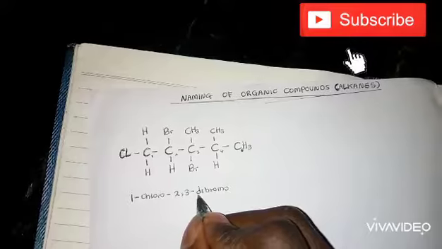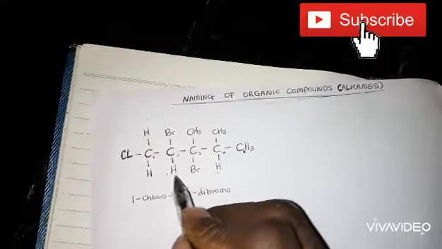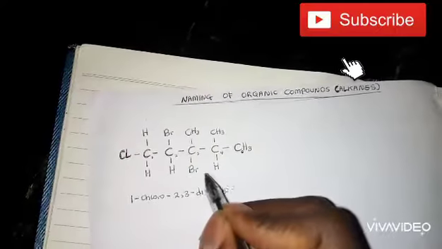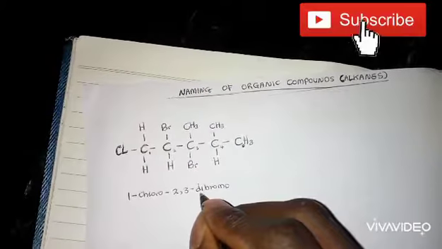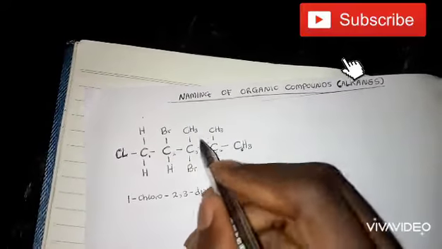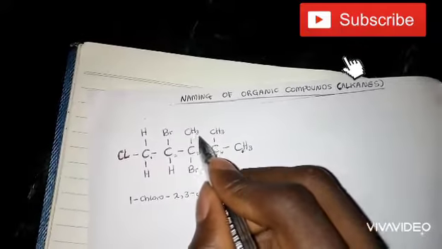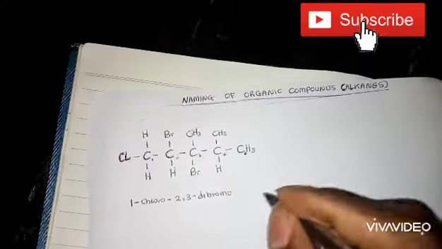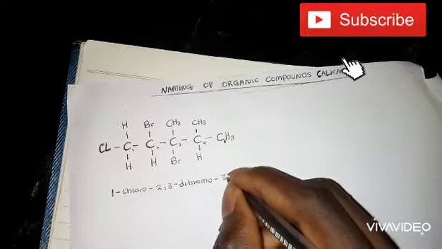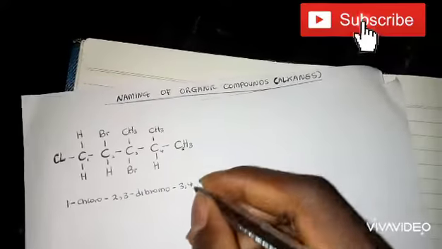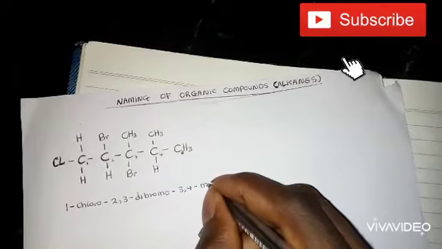Remember, the reason for this di is because there are 2. If there are 3, it will be tri. If there are 4, it will be tetra. So okay, let's continue. Dibromo. Then our methyl is attached to the third and the fourth carbon. 3,4-methyl.